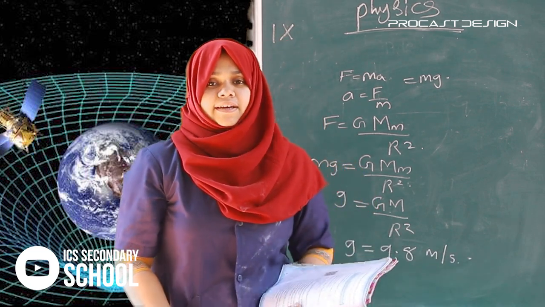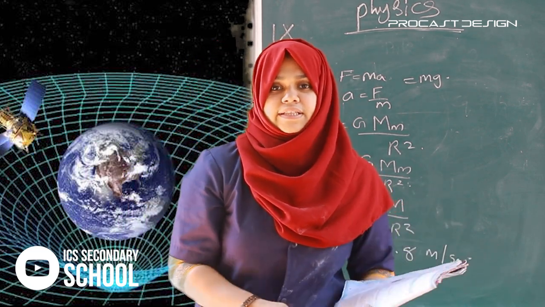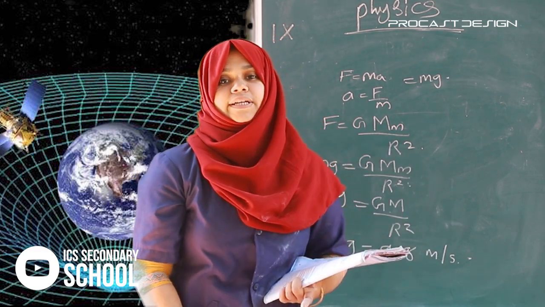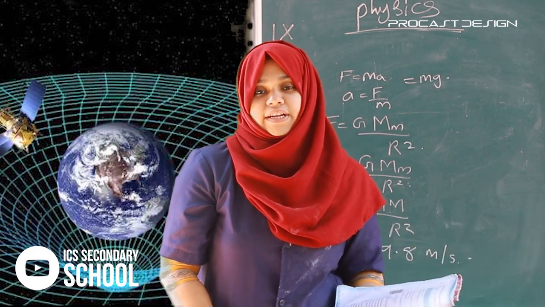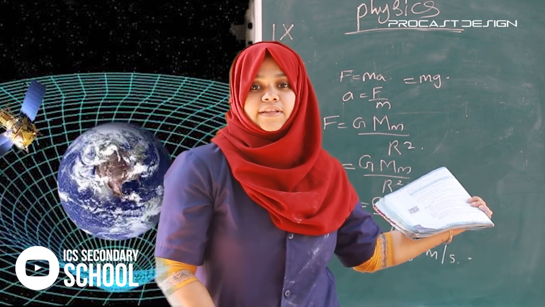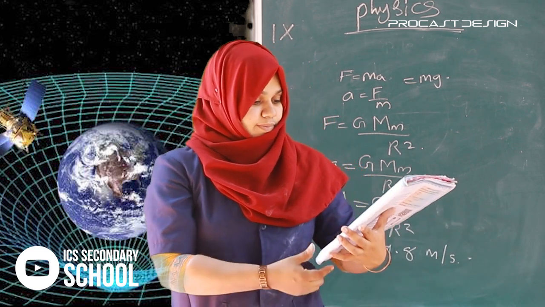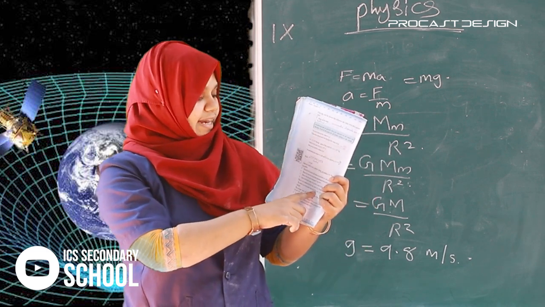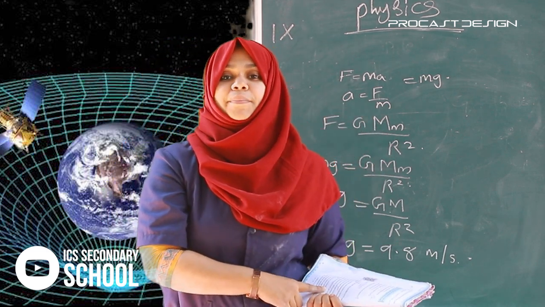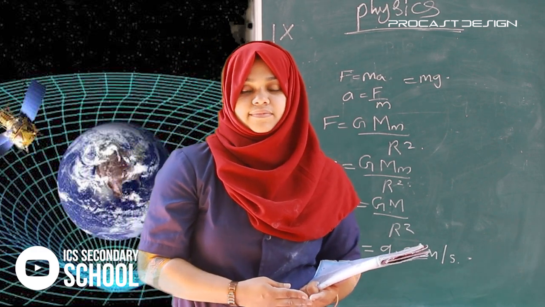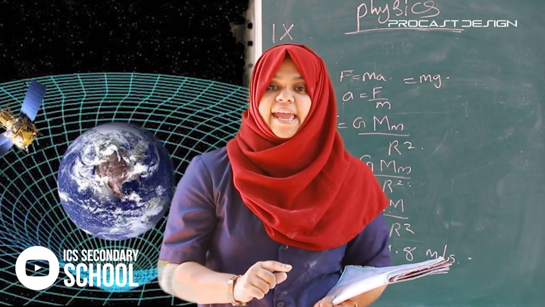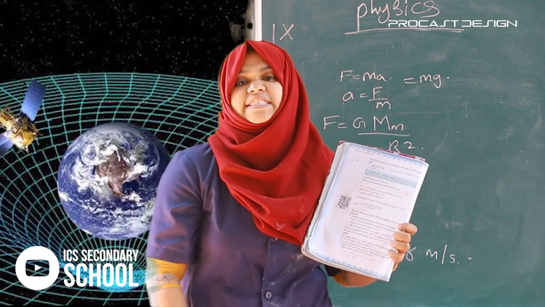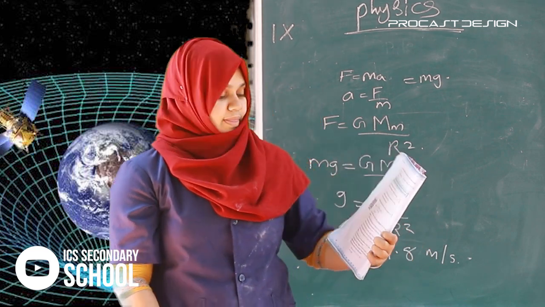Is the value of g the same everywhere on the Earth, at the pole and the equator? No, because at the pole and the equator the radius is different, so the value of g is also different. In the polar region, g is equal to 9.83 meter per second square. At the equator, g is equal to 9.78 meter per second square.